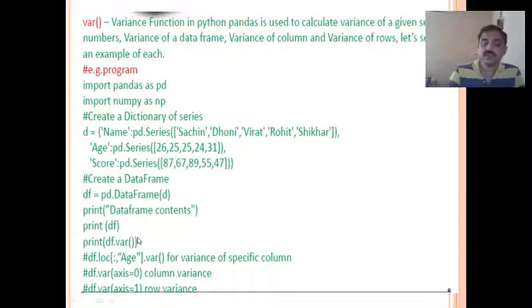Clear? So the actual method of calculating standard deviation, variance, median, mode, all this can be done through mathematical calculation. But in Python pandas we have some functions using which we can do it easily.